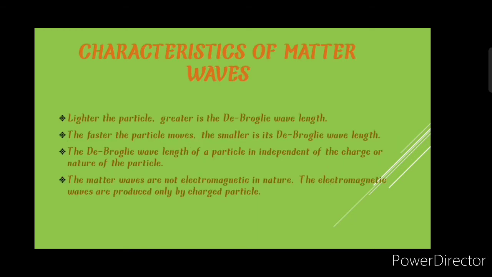Characteristics of matter waves. The lighter the particle, the greater is the de Broglie wavelength. The faster the particle moves, the smaller is its de Broglie wavelength. The de Broglie wavelength of a particle is independent of the charge or nature of the particle. Matter waves are not electromagnetic in nature. Electromagnetic waves are produced only by charged particles.